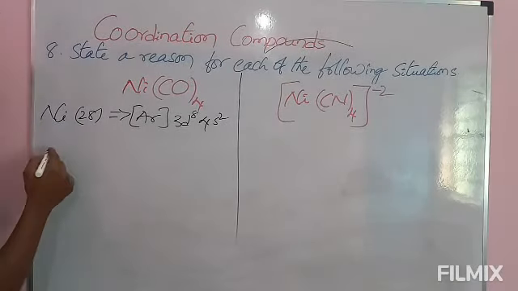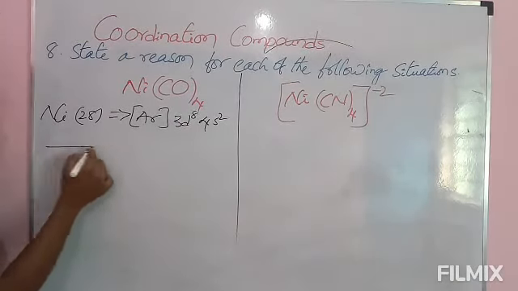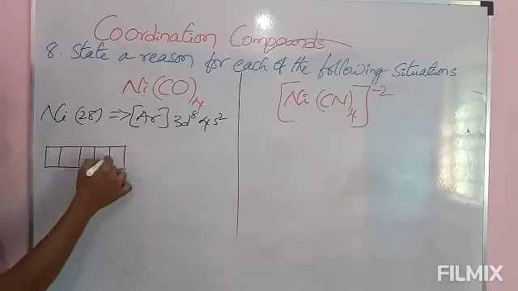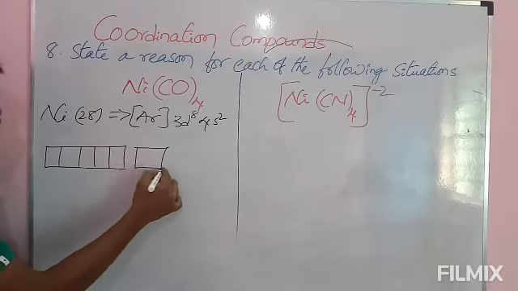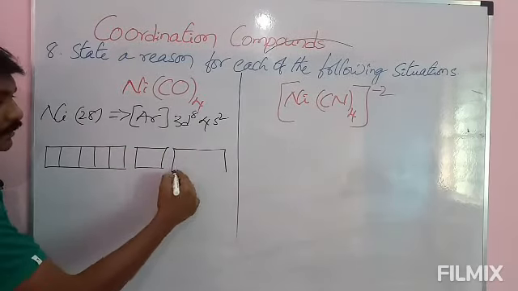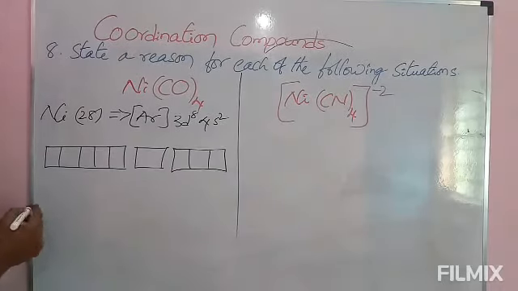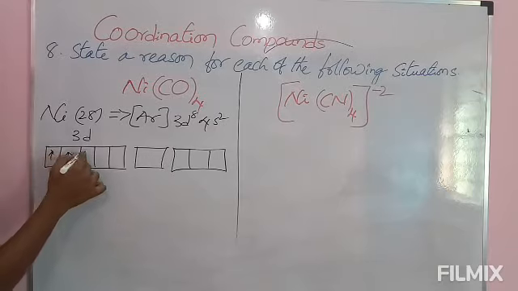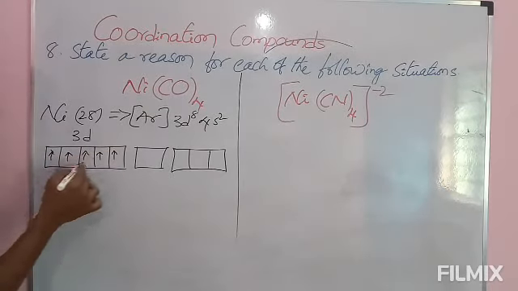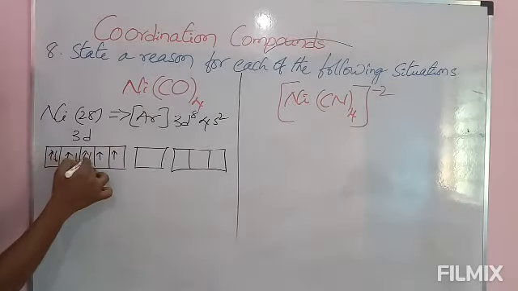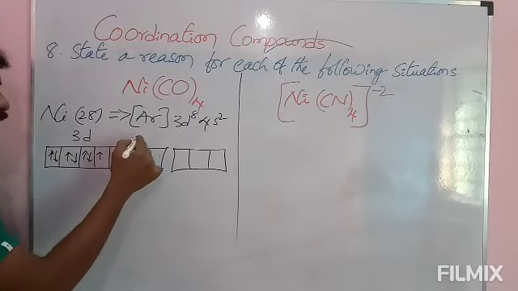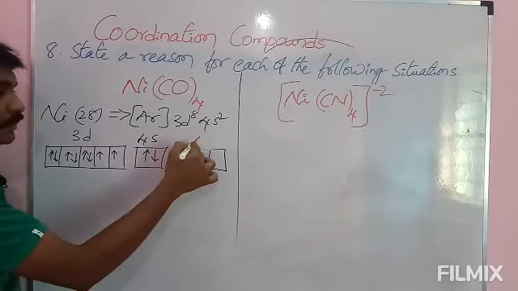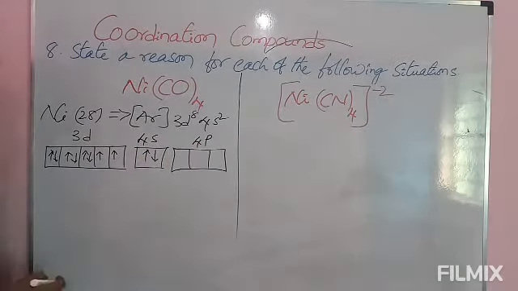Okay, and its configuration is if you take d orbitals 1 2 3 4 5 and 4s, take 4p also. See here 3d 1 2 3 4 5 6 7 8. Next in 4s how many electrons are there? 2 electrons are there, and next one is 4p.